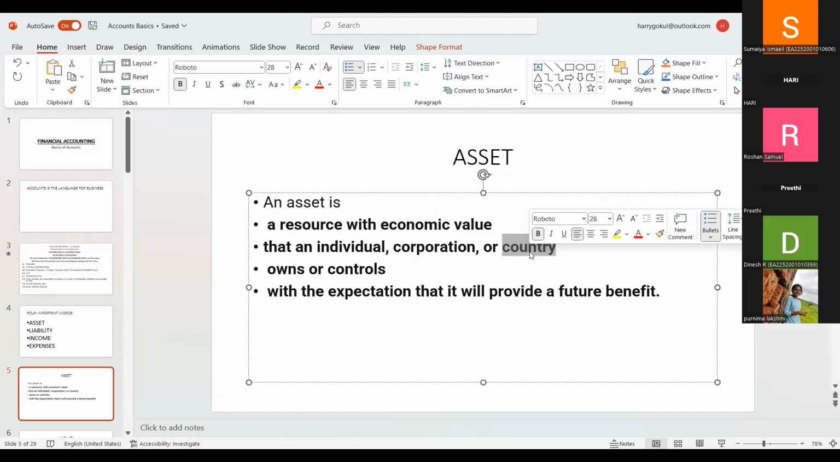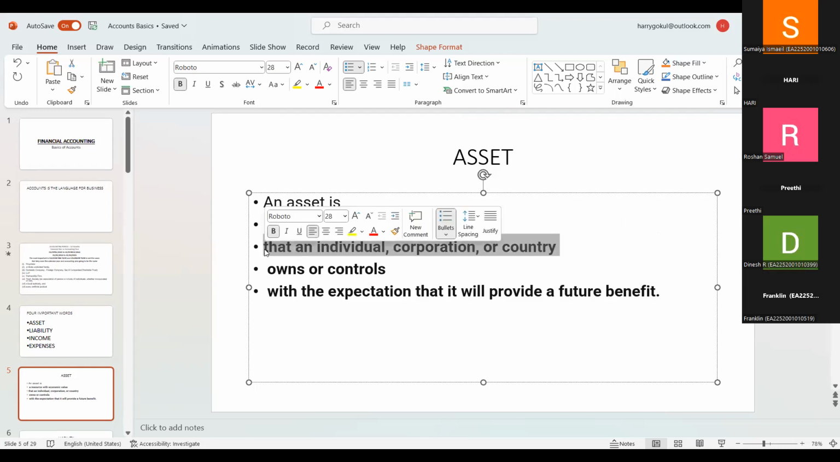India owns some sort of lands and properties; governments hold many assets. I'm just giving a layer of what an asset is. I will classify and define the different types of assets we have in accounts. Okay, are you able to understand? Yes. Thank you.